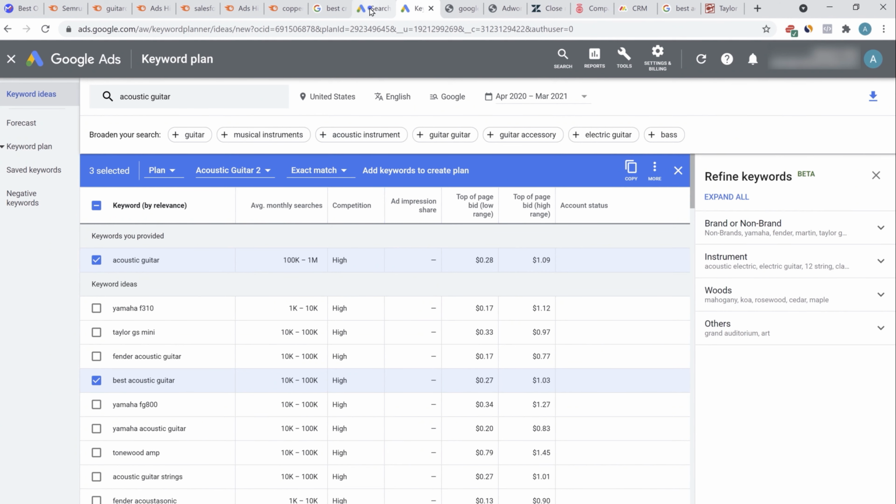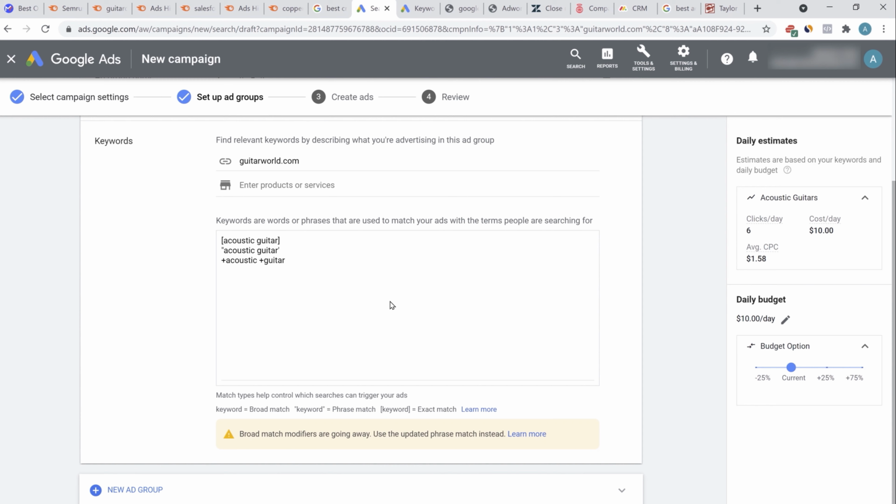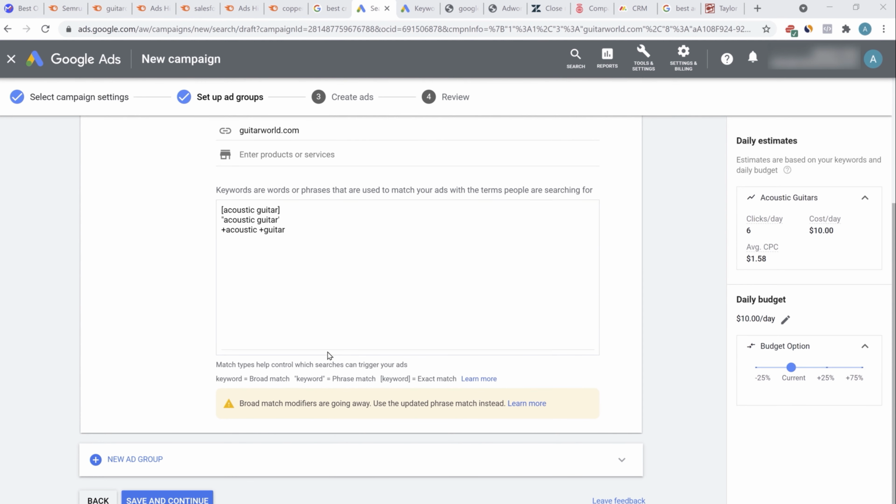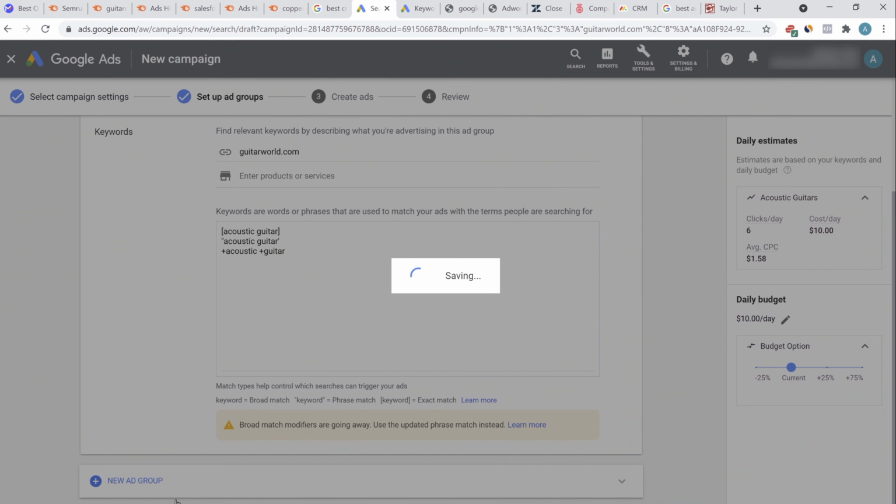You can use the free keyword planner of Google and create the ads yourself. So this was it about ad group. I have added just a few keywords, not all of them. You can also create multiple ad groups by clicking here. We are only creating a single ad group. Click on save and continue.